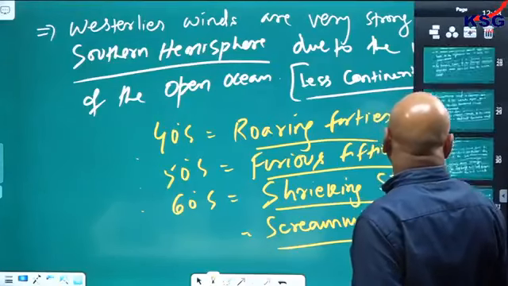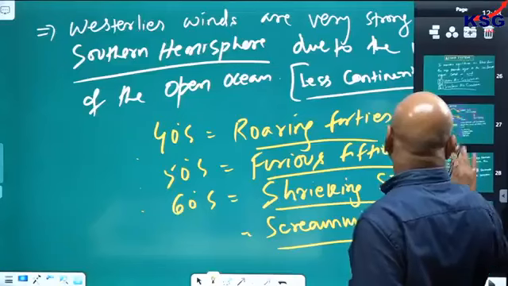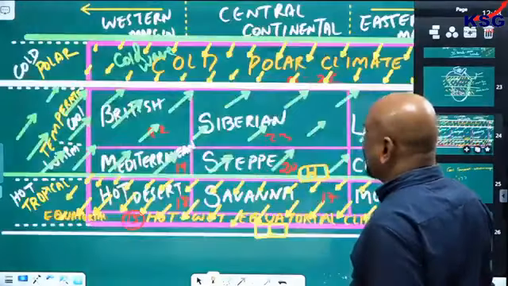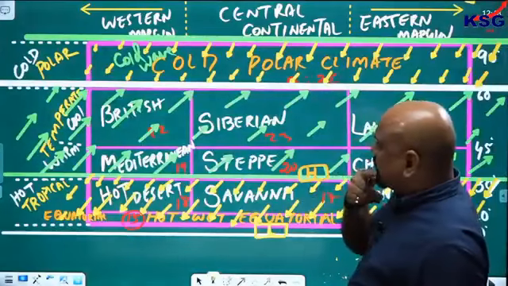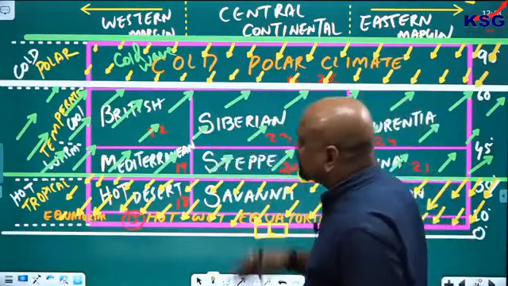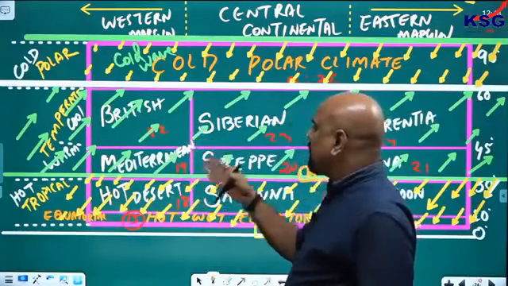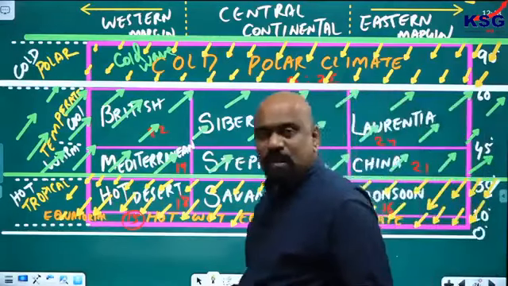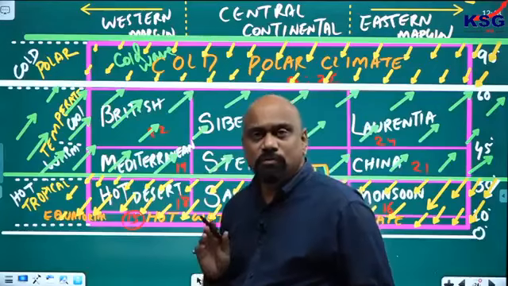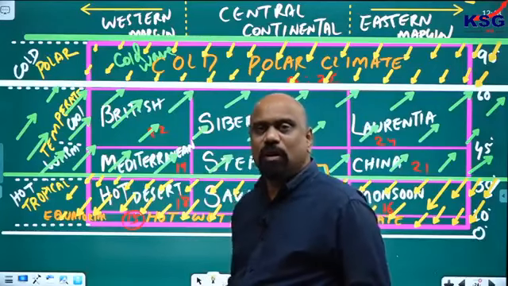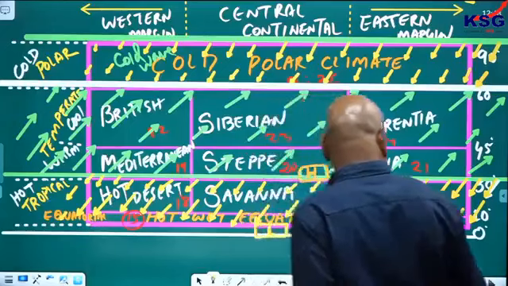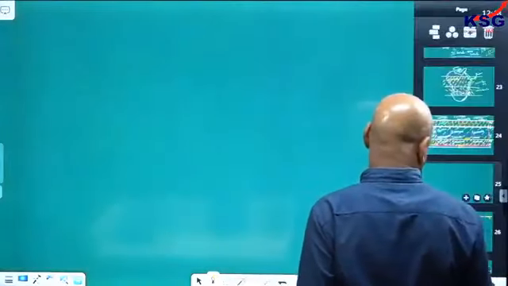So the planetary winds are very, very important, and as you have seen, these planetary winds are influencing the climates here like British, Mediterranean, Siberia, Steppe and Laurentia, China. This is something about the planetary winds you got. Now I will move on to the monsoon, regional wind. Next point is your regional wind.